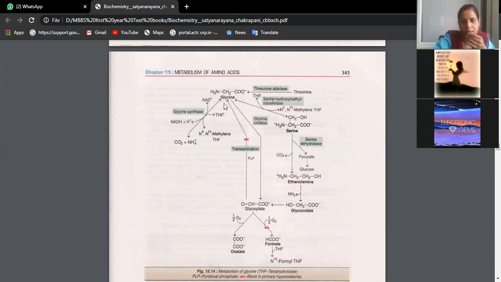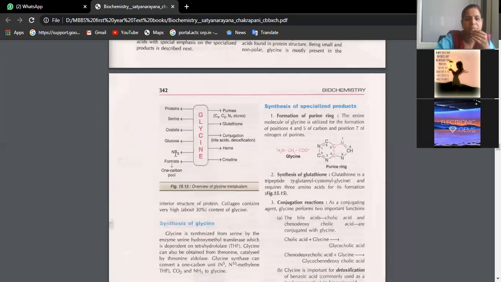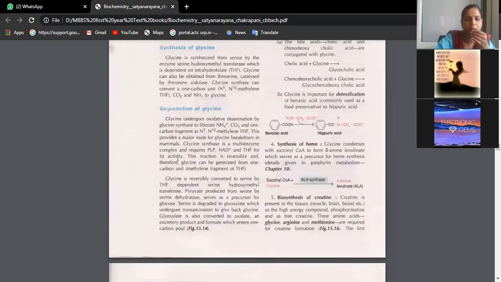Now the glycine can be broken down by deamination and transamination, with the help of which it is converted to carbon dioxide plus ammonium. That means this is the channel through which glycine enters the urea cycle. One of the end products we have seen is ammonia, NH3.